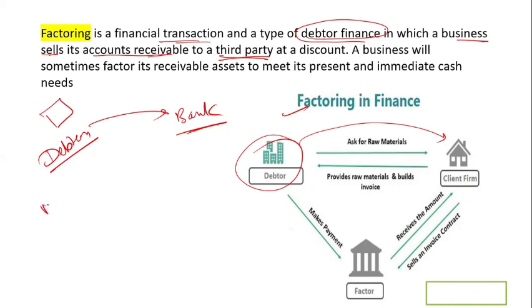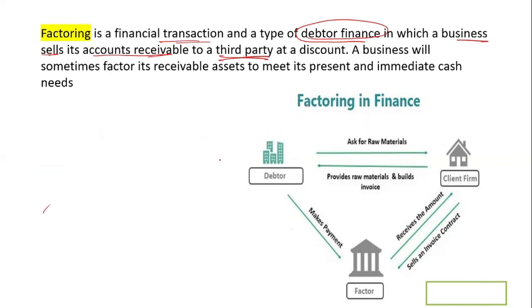So A is a person and B is a company. In simple words, factoring means when you want money.